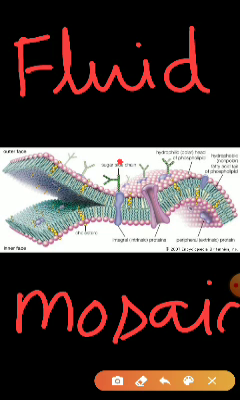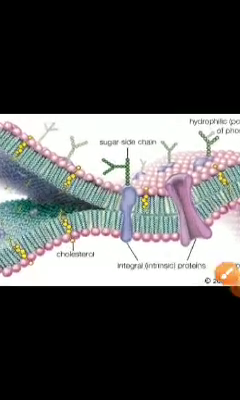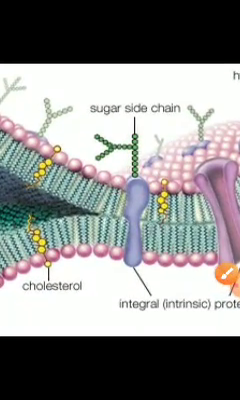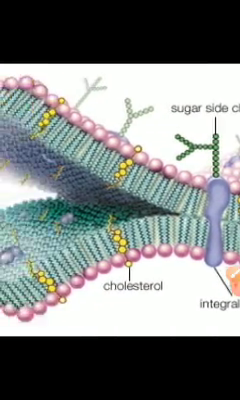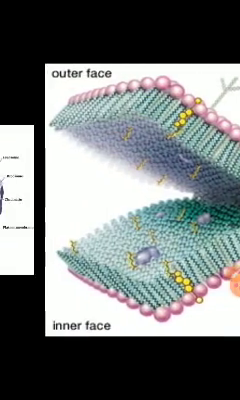What you are looking at here is the fluid mosaic model, and this cell membrane gets combined, and the thick layer of the cell membrane consists of lipid.